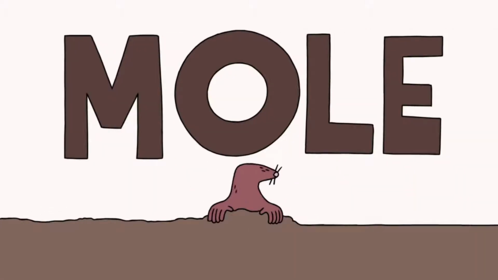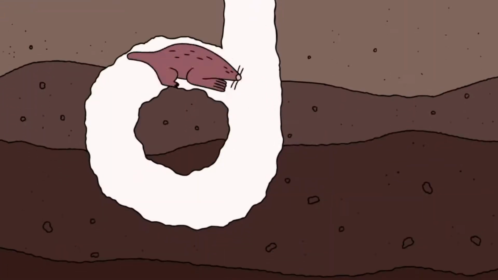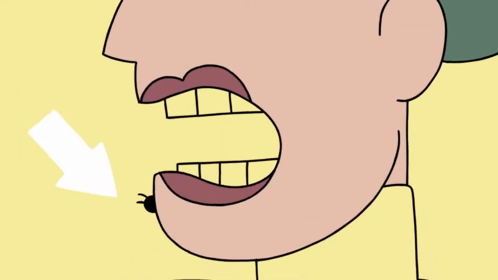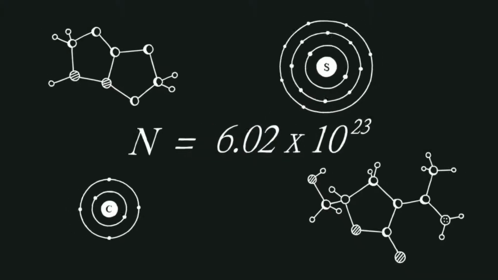Okay, today we're going to talk about the mole. Now I know what you're thinking. I know what a mole is. It's a small, furry creature that digs holes in the ground and destroys gardens. And some of you might be thinking that it's a growth on your aunt's face with hair sticking out of it. Well, in this case, a mole is a concept that we use in chemistry to count molecules, atoms, and just about anything extremely small.